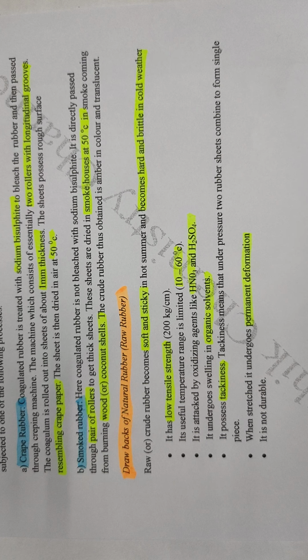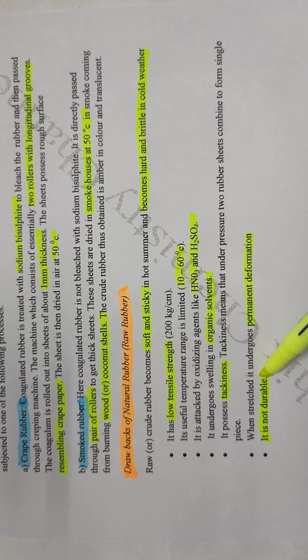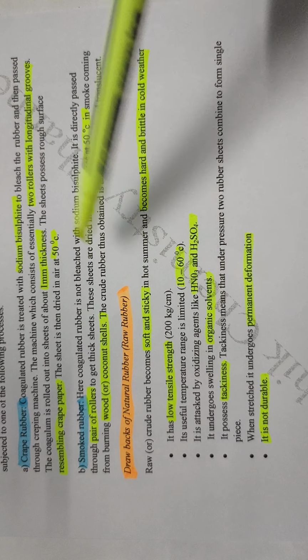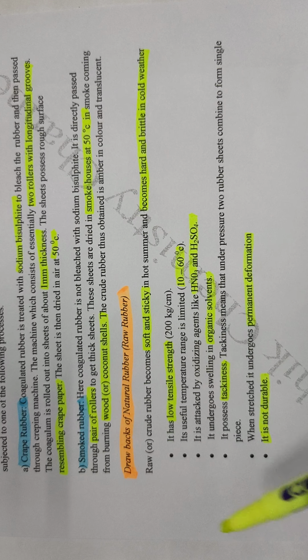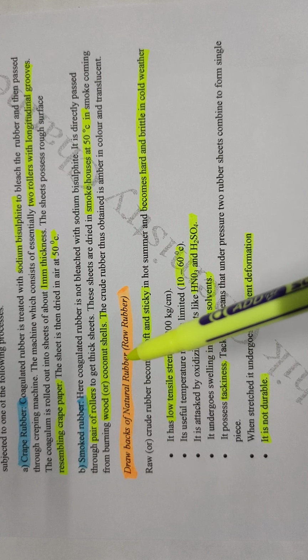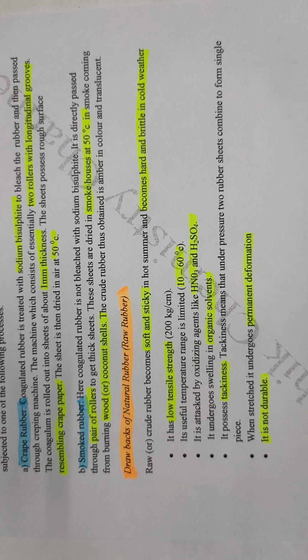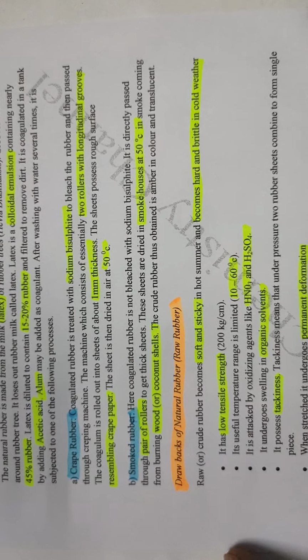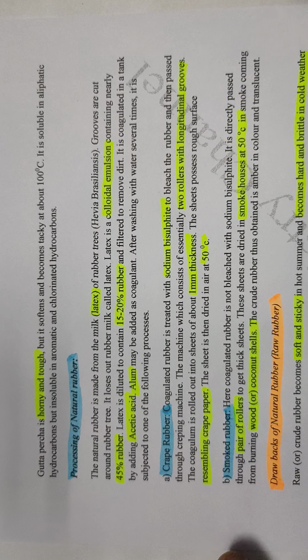When stretching is done, it undergoes permanent deformation, so natural rubber is not durable. These are the drawbacks of natural rubber. To overcome all these drawbacks, natural rubber should be compounded, like compounding of plastics. That means adding some ingredients to make the rubber a stiffened material. Then all these drawbacks can be overcome. This is the processing of natural rubber.